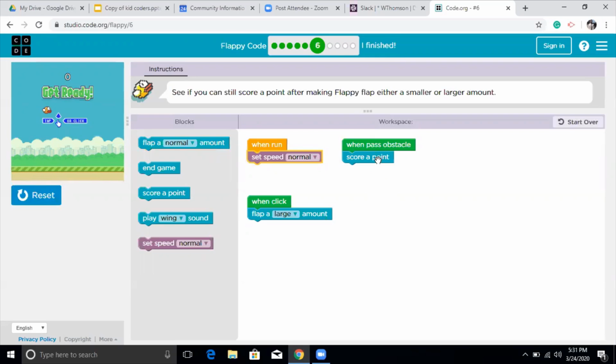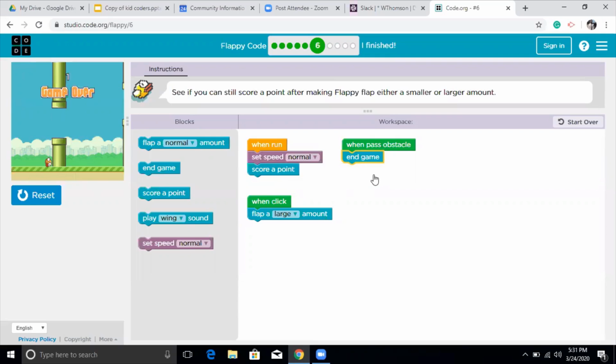Okay, let's see, and then if I can change it to this code. So I just click run. See, I have a point now. I changed the code. If you will see, I have changed the code. I wrote my code as when run, set speed normal, and then score a point. So as soon as I ran it, it just scored 1 point. It's 1 here. And I said when pass obstacle, end the game. So I just passed this first obstacle and my game was finished because this is my code.